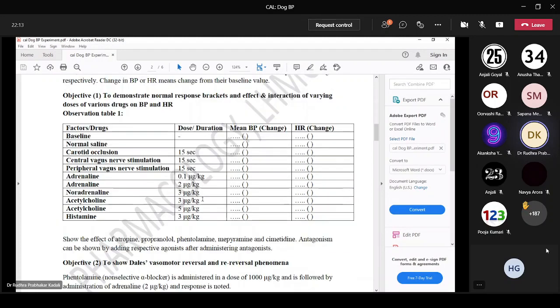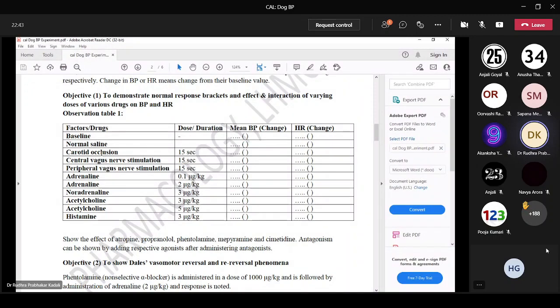So here, like in this table, you will first take the baseline reading, the normal reading without injecting anything. You will open the BP experiment and, without instilling any drugs, you will observe the response. So you will note the BP and heart rate. Next, you will inject normal saline and take the readings of BP and heart rate.